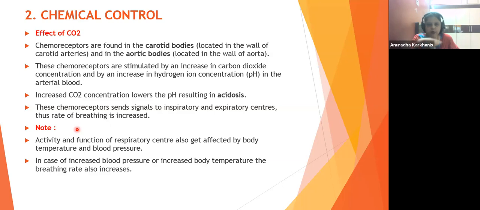Okay, so it is going to be altered by your temperature variations. In case of increased BP and increased body temperature, breathing rate also increases. If BP increases, have you seen someone's BP rising? Even when you get angry, BP rises, and you start sweating profusely. The more you get angry, the more will be the sweating and your breathing rate. Your palpitation starts increasing. They say, don't shout too much, don't get so angry, you'll get a heart attack. It's a figure of speech, but it is also true.